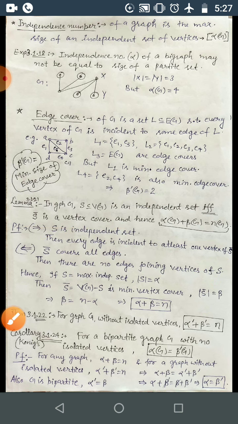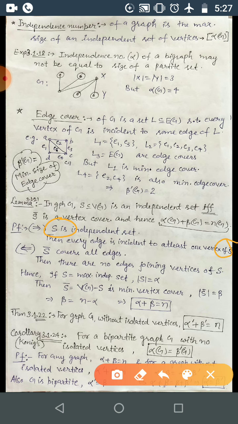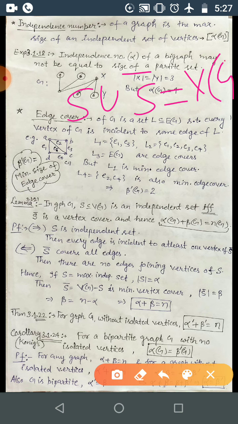That's done. Now if S is the independent set and this is maximum, then you will be getting this as minimum, because S union S complement is V(G), correct? So if one is minimum, then the other will be giving you maximum, and n is fixed for every graph.